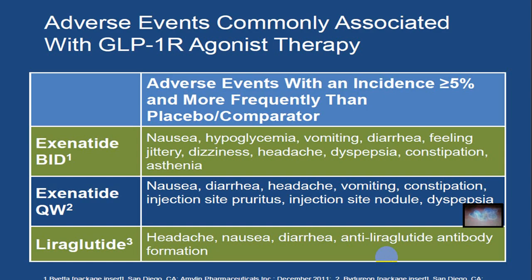So you have to keep a watch. Some of the side effects which we have already mentioned are nearly the same for almost all. That is, GI side effects are common with almost all. So always keep a watch for that. And as far as liraglutide is concerned, liraglutide antibody formation will reduce the effect of liraglutide. So that should be kept in mind.